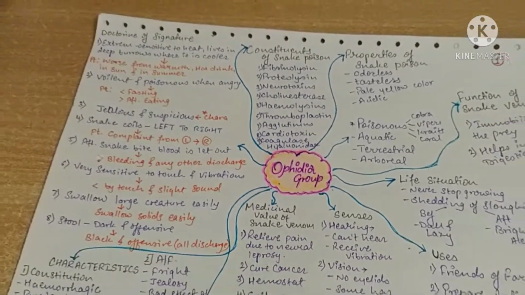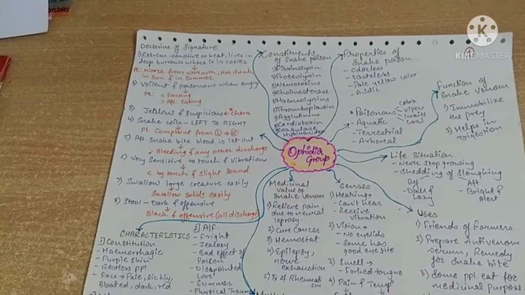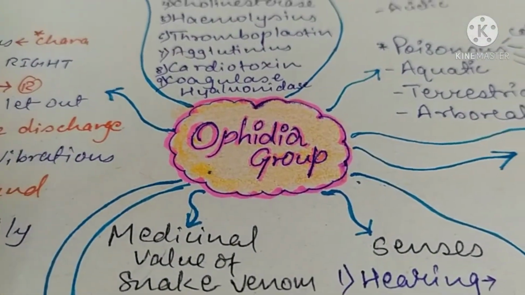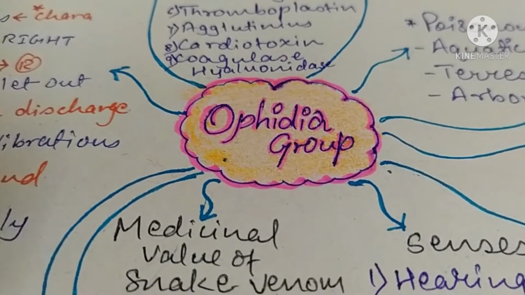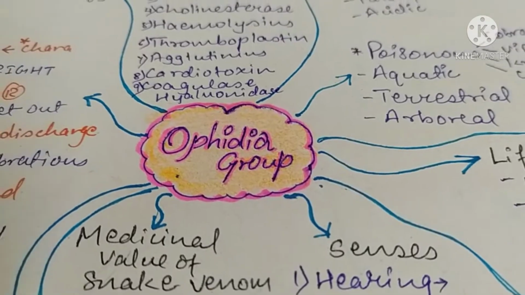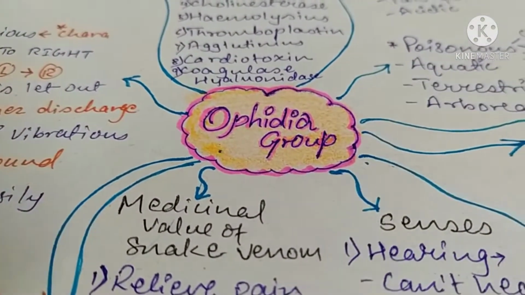I have used the mind map technique to remember different groups and different families. You can also use your own technique to remember and study the groups and families. Also you can use this technique to remember different remedies too. Let's start with the Ophidia group.